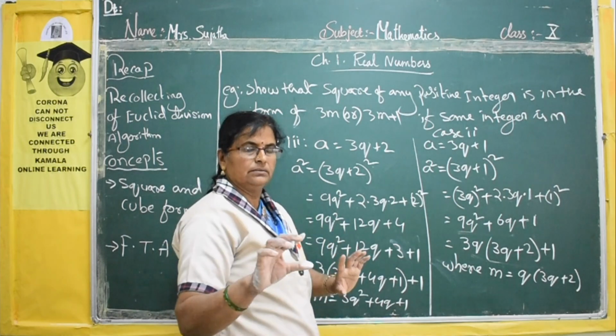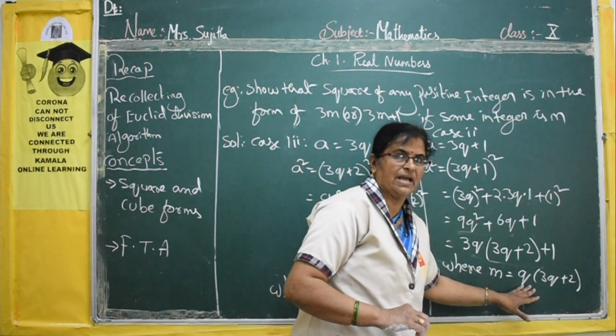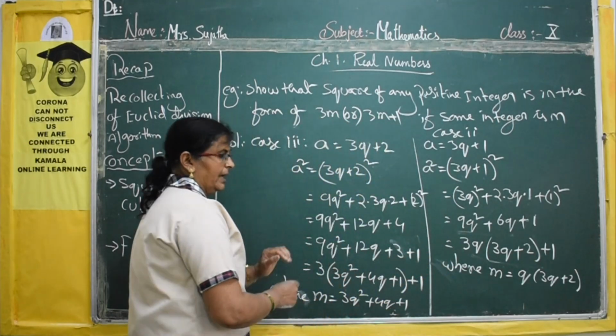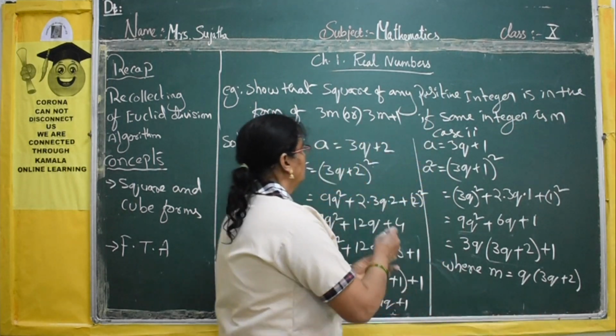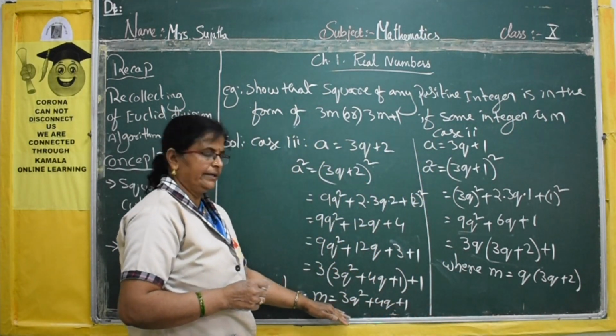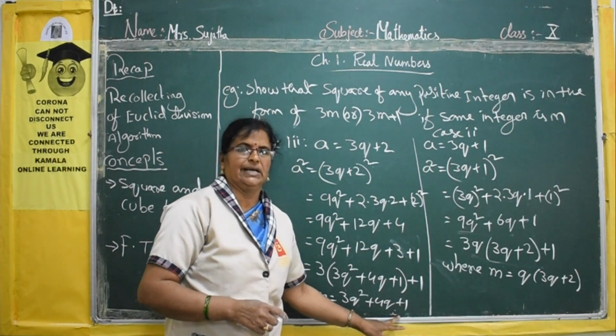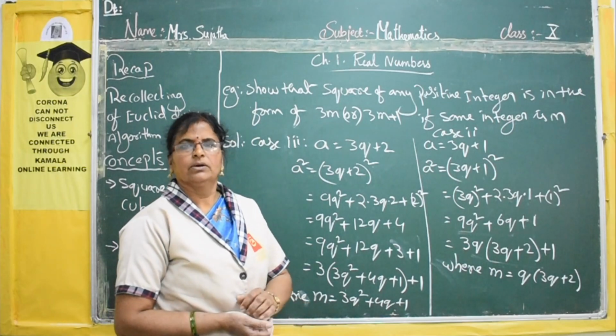Only one term you should get. Here two terms we are getting. So that's why again what we did, we took this as a value, a is equal to this, squared again, then solved it, and then only we get the m value as one full term.